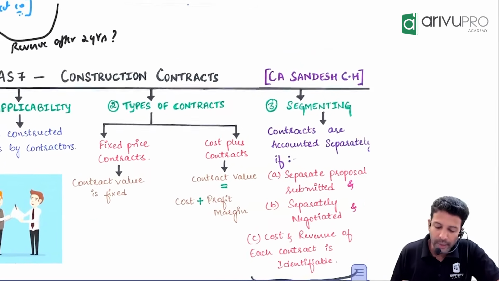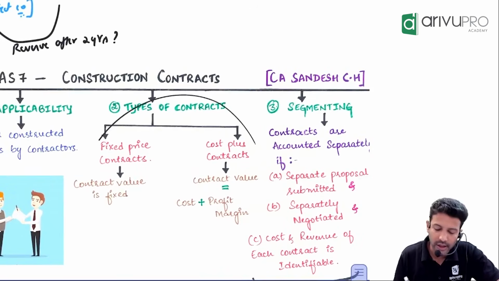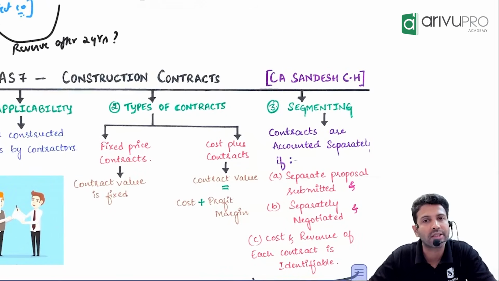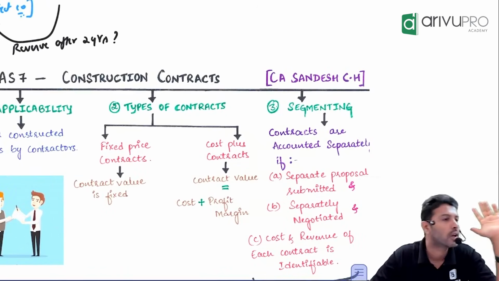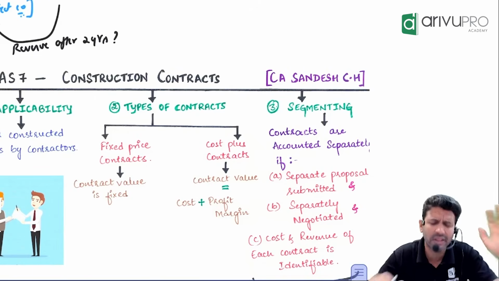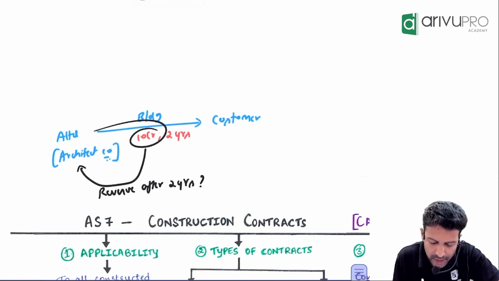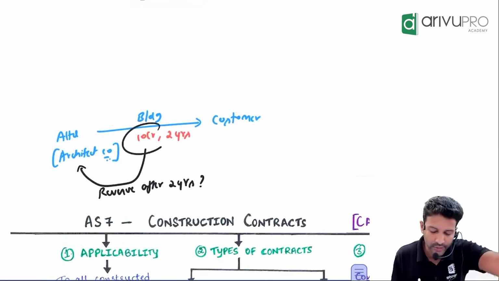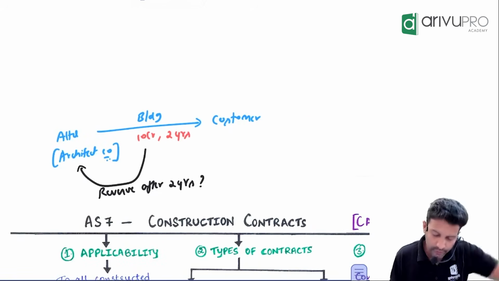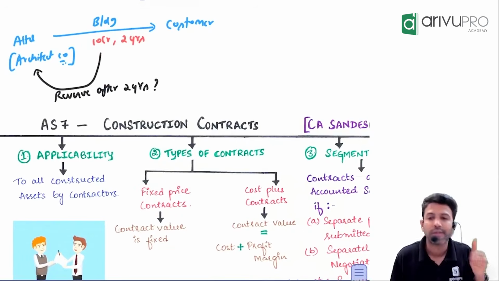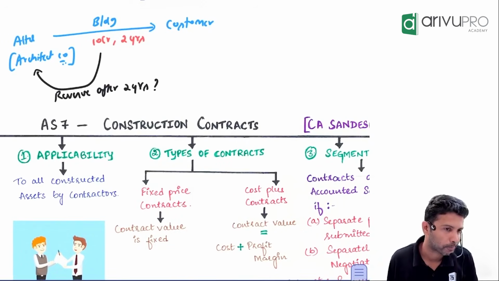Alright, now people, as far as AS7 is concerned, there are two types of contract: fixed price contract and cost plus contract. Fixed price contract means this example. What is the architect company telling the customer? Give me 10 crore. Is this value changing or fixed? Fixed. So this is an example of a fixed price contract.